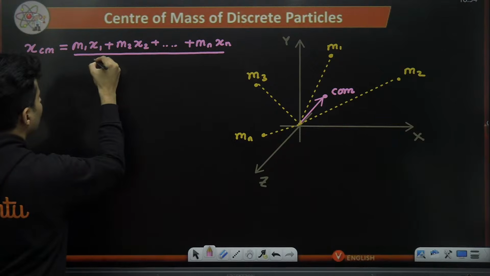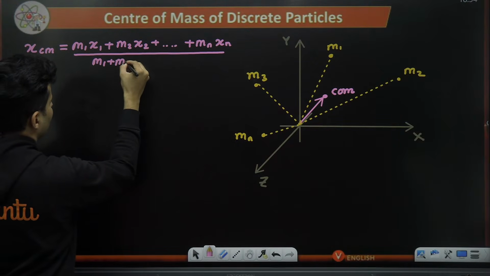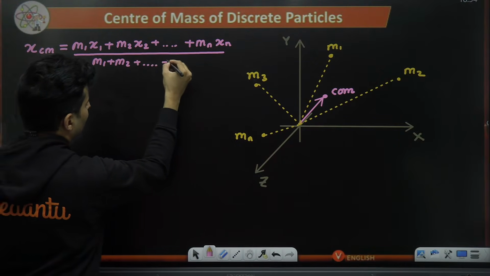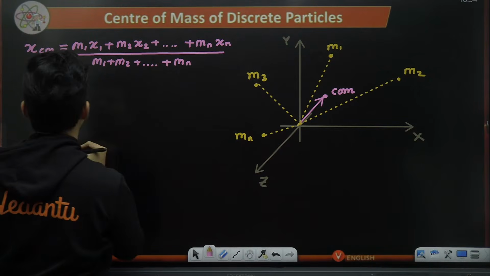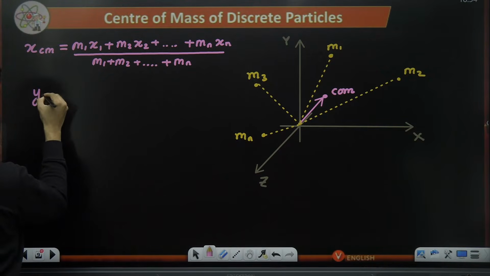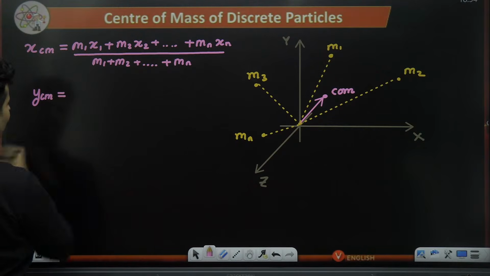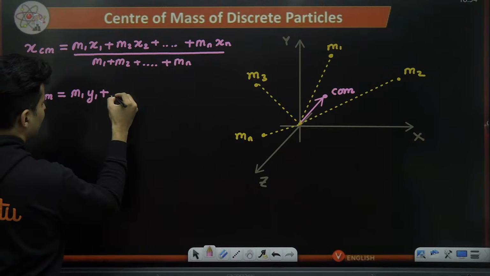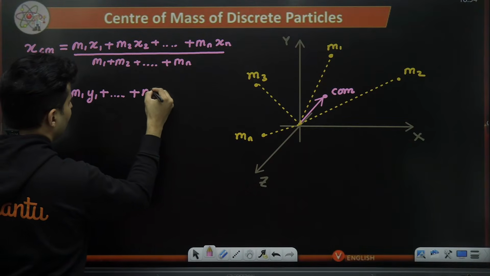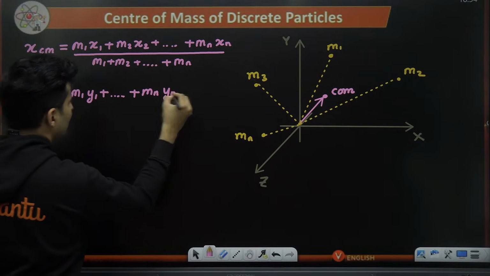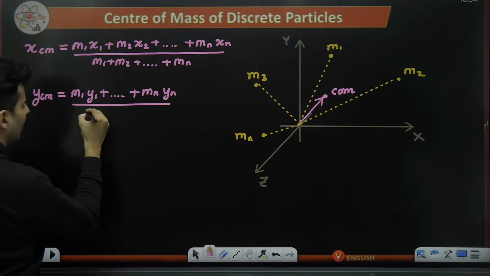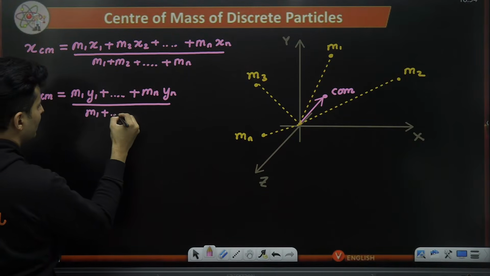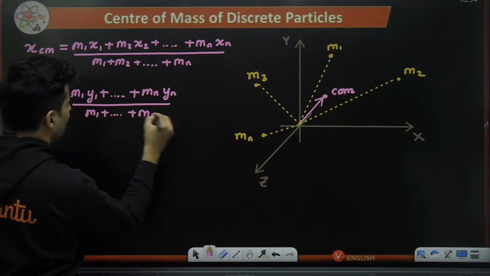The whole thing divided by m1 plus m2 plus m3 till I reach the nth particle, which is mn. Same thing I can talk about for the y coordinate of the center of mass. That will be m1 y1 plus m2 y2, like that till I reach the nth particle, mn yn, and the entire thing divided by m1 plus m2 plus m3 till mn.